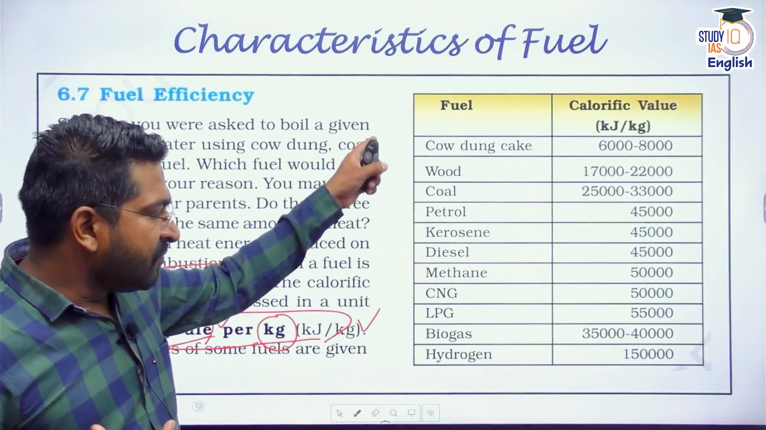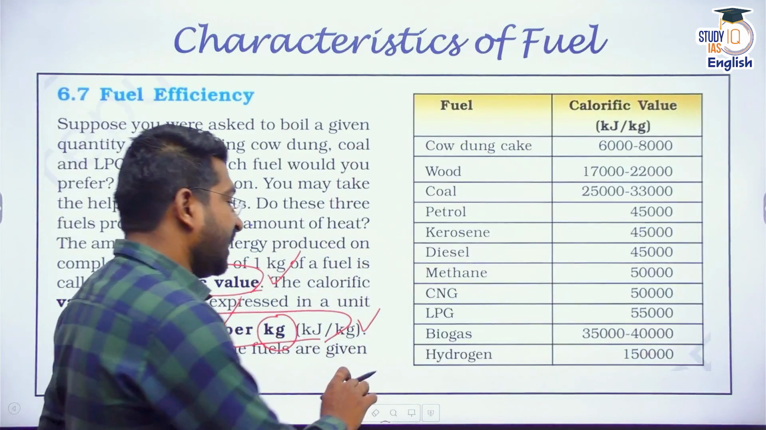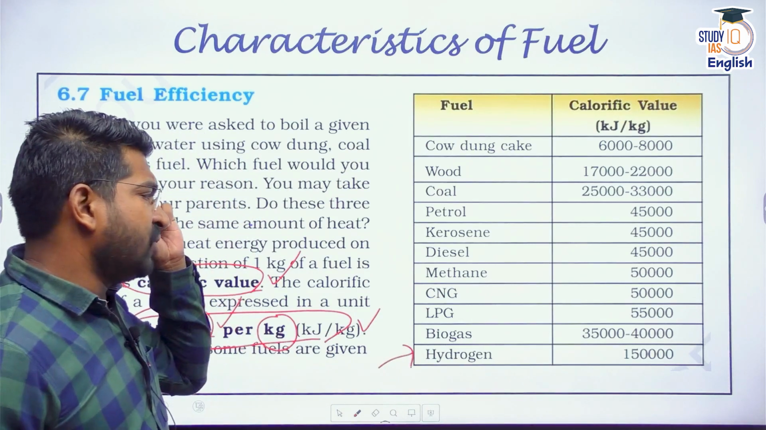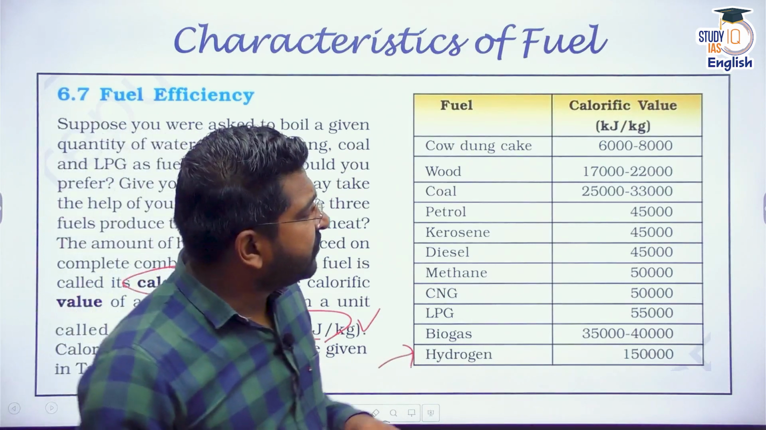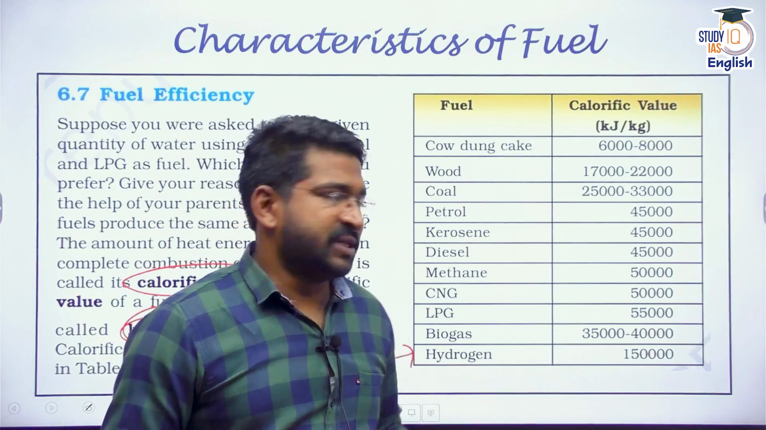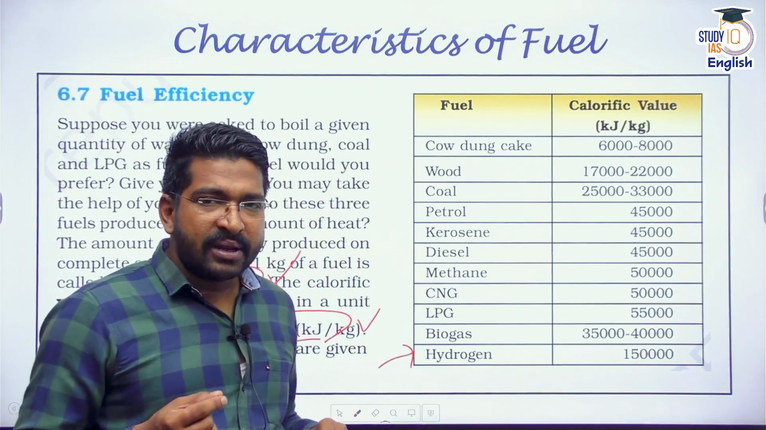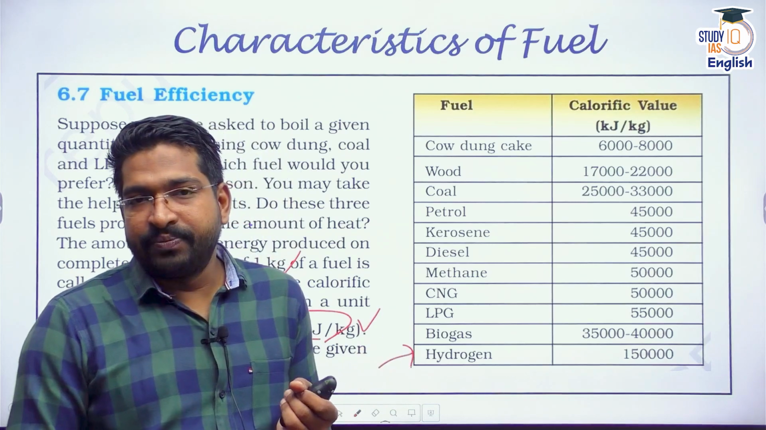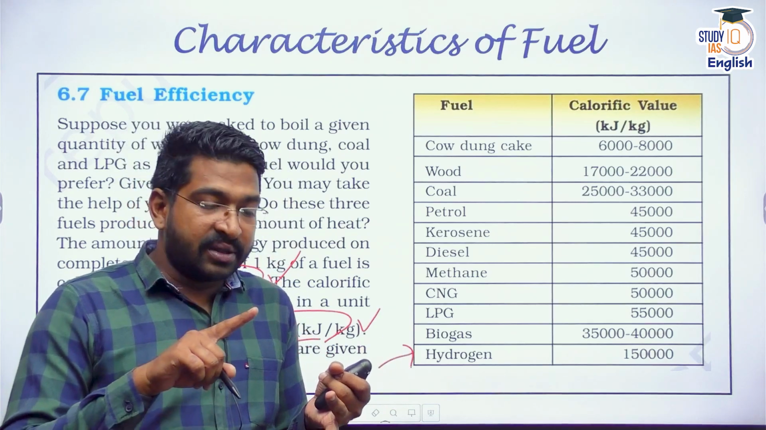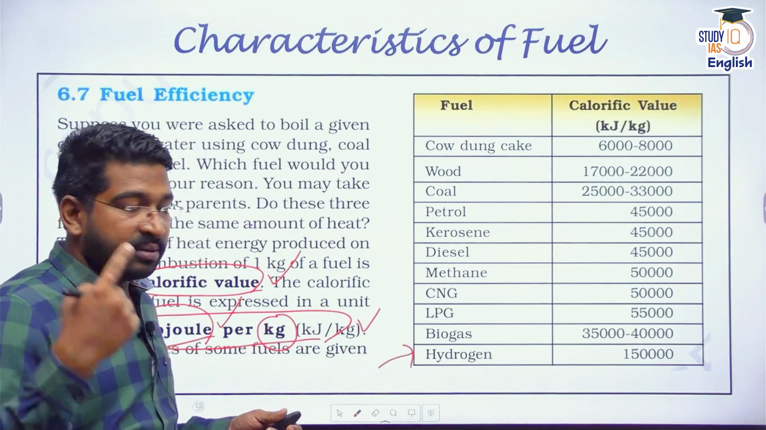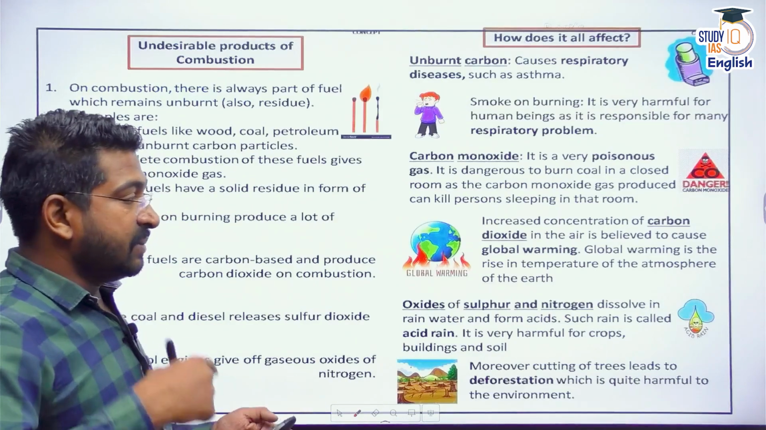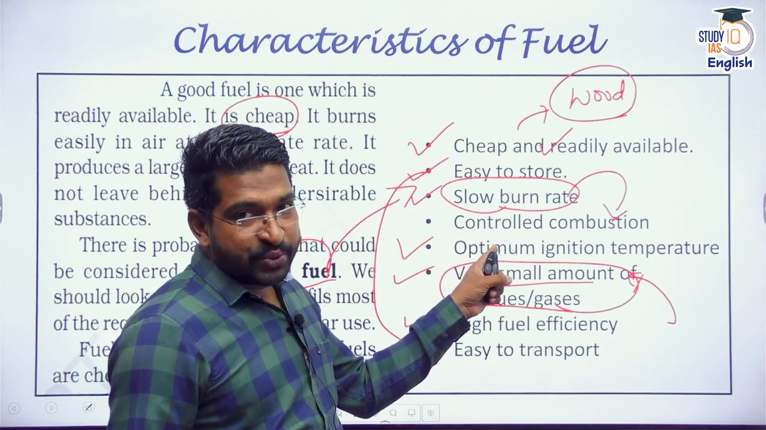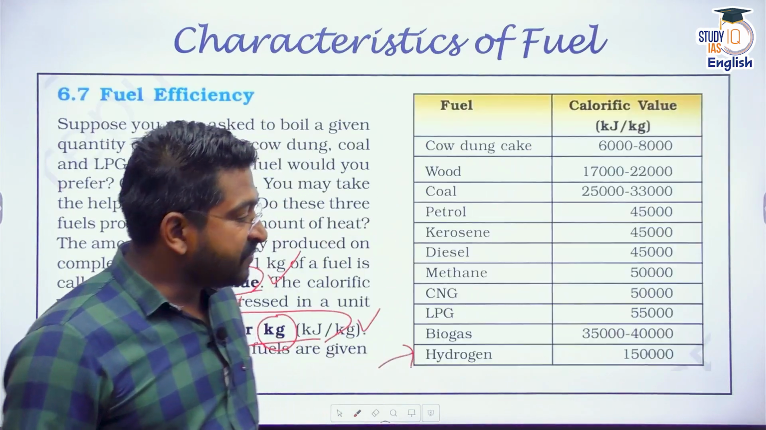For instance, one of the best fuels that we have is hydrogen, which has the largest fuel efficiency, somewhere around 1,50,000 kilojoules per kg. But remember, it becomes very tough, first of all, to store hydrogen. Its ignition temperature has to be maintained, a sustainable reaction has to run, and controlled combustion has to take place. Controlled combustion becomes very tough.